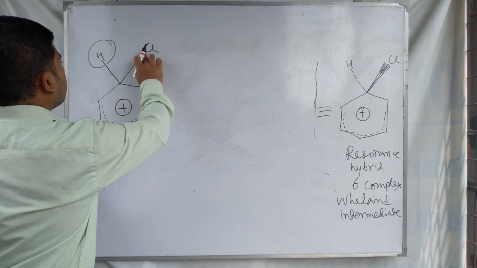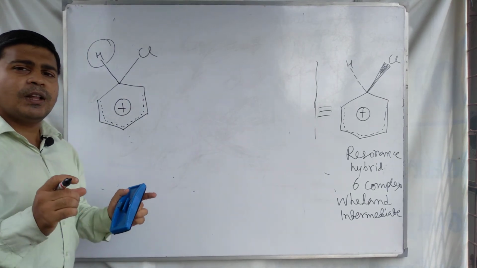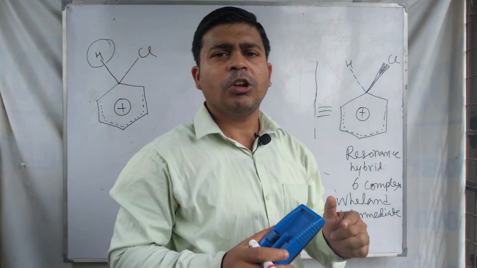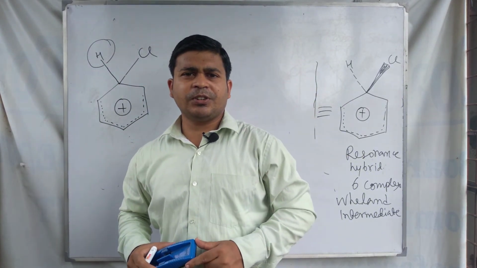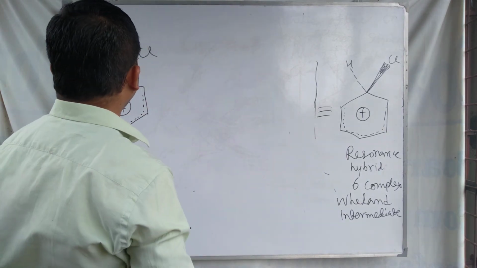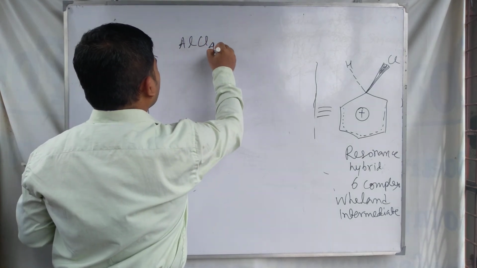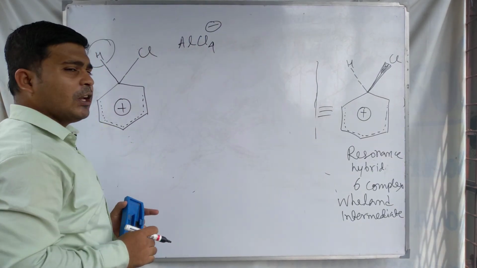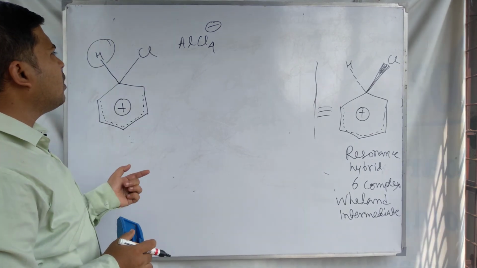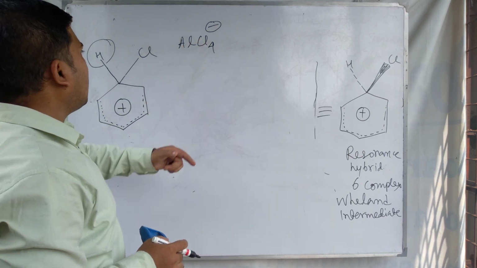Okay, so this is the last step of the electrophilic substitution on benzene. In this last step, the AlCl4 minus, which was formed initially after removing the Cl plus electrophile, comes in.